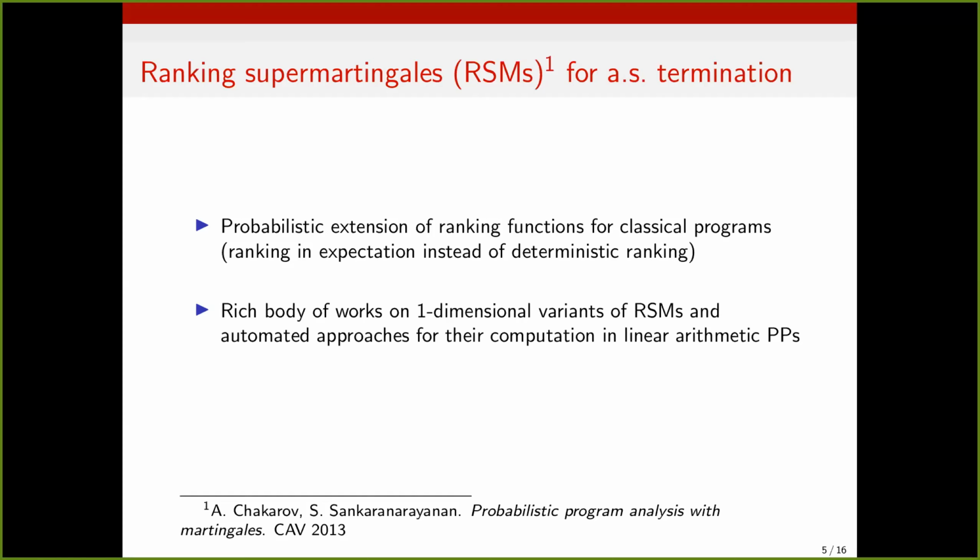And there are several one-dimensional variants of RSMs that have been proposed in the literature. One particular advantage of this class of approaches is that they can usually be fully automated, at least their computation can be automated in programs with linear arithmetic, although some more recent works also consider automation in, say, polynomial programs.